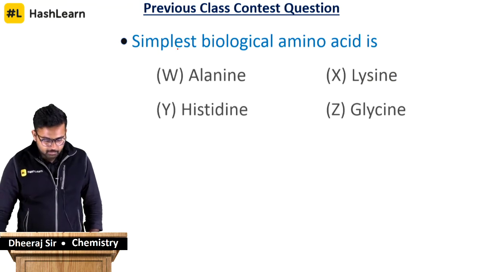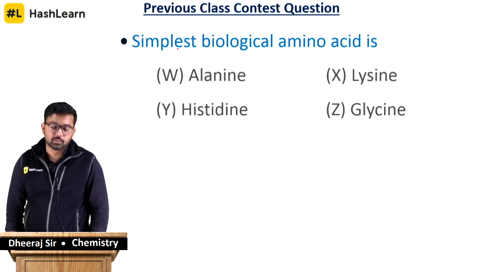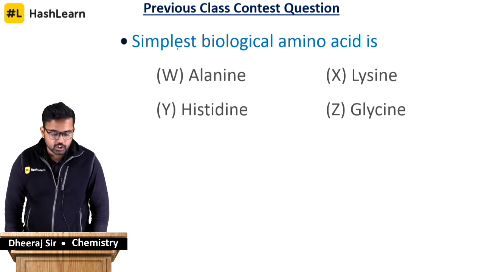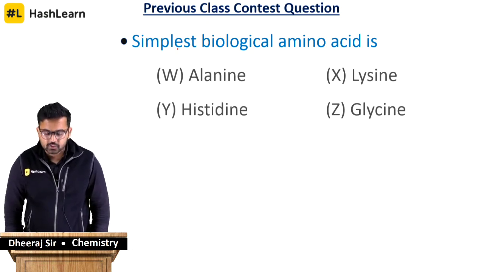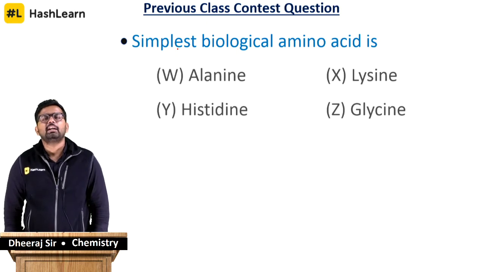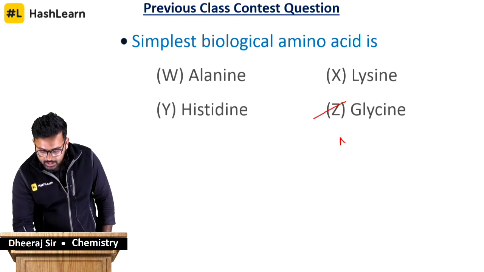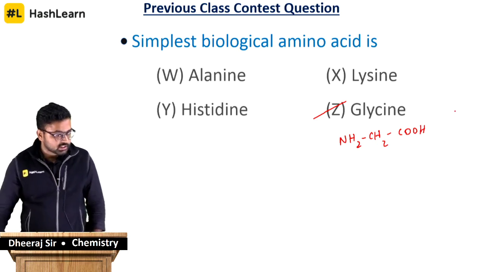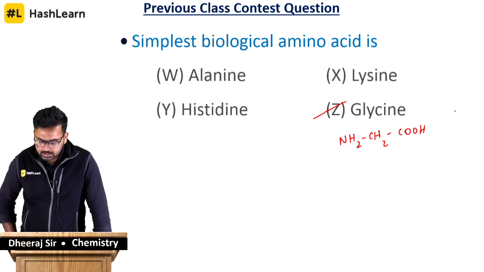Okay, I think now is the time to give you guys the right answer for the previous class contest question and also declare who is the winner. So the question that we gave you yesterday was, which is the simplest biological amino acid? The simplest biological amino acid has to be glycine, guys, because we were talking about glycine a lot yesterday. So glycine is this. It is NH2, CH2 and COOH. This is glycine. People gave us right answers yesterday. People who are participating in the webinar, almost all of them gave us the right answer.